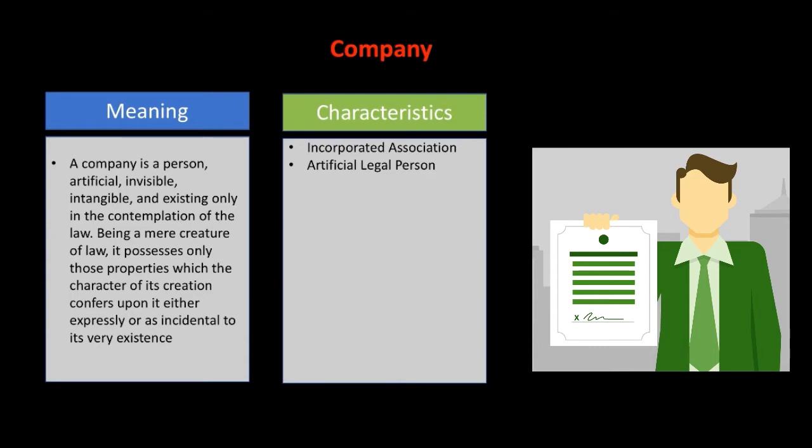For example, there is a company, Pepsi. Pepsi can file a lawsuit against you or any person in its own name. Pepsi versus Mr. Rohan. You can say that, because Pepsi is a legal person, so it has the right to file a lawsuit in its own name.